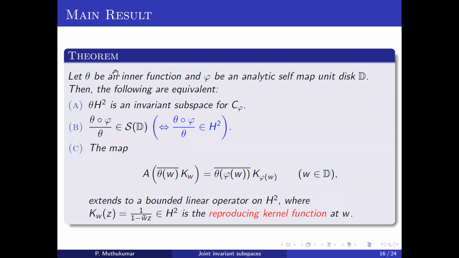So our main result says: take any inner function theta, and phi an analytic self map. Then theta times H2 is an invariant subspace if and only if this ratio is a bounded function, namely bounded by 1. Or you can even take a weaker condition, that this ratio is just a part of H2, and that will be sufficient. And one more condition in terms of reproducing kernels. Maybe I'll just see whether these two are equivalent.